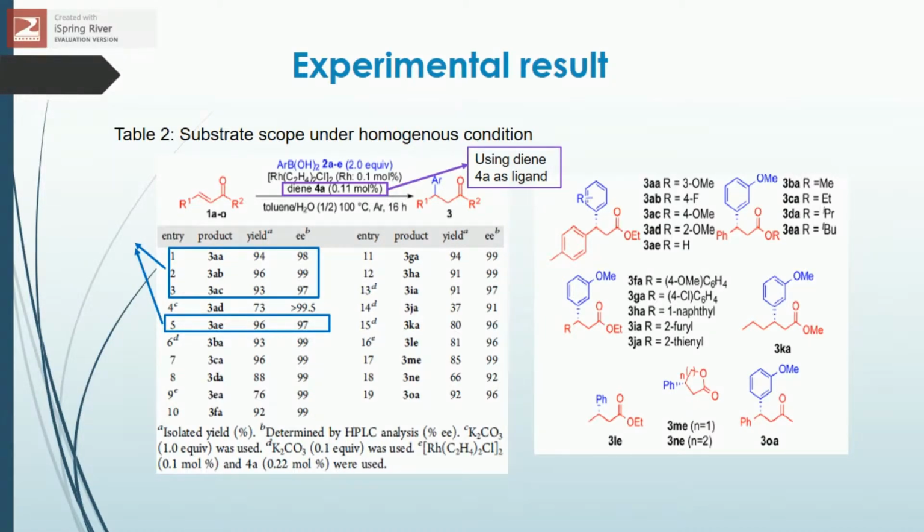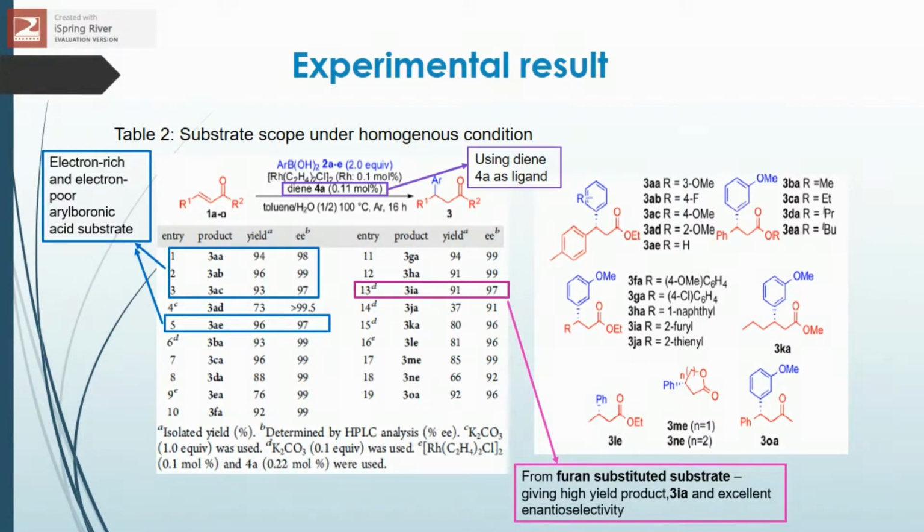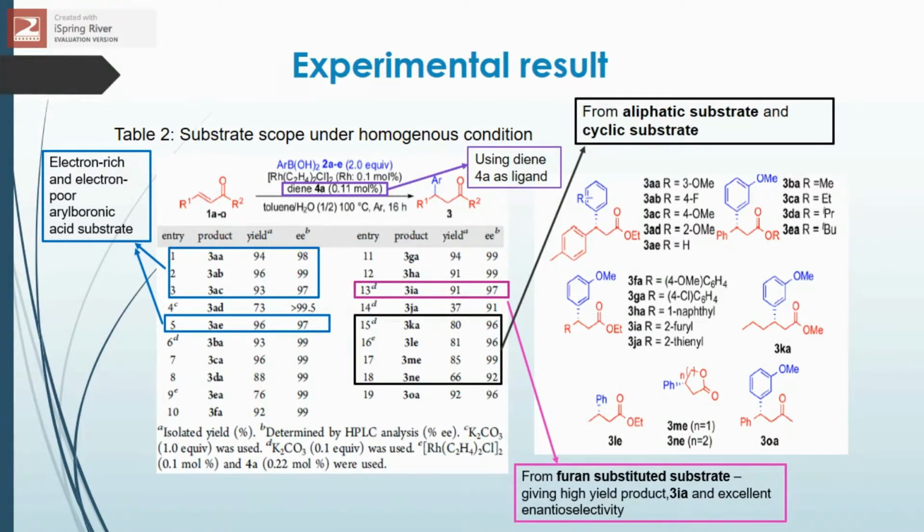optimization process. Both electron-rich and electron-poor aryl boronic acids afford high yield of desired products with excellent enantiomer selectivity as shown in entry 1, 2, 3 and 5. Meanwhile, it also can be employed in furan-substituted substrate to give desired product 3E in a high yield as shown in entry 13. Furthermore, aliphatic substrate and cyclic substrate were also successfully employed in this system to give a high yield and enantiomer selectivity of desired product as shown in 3Ka, 3L, E, 3M, E and 3Ne.